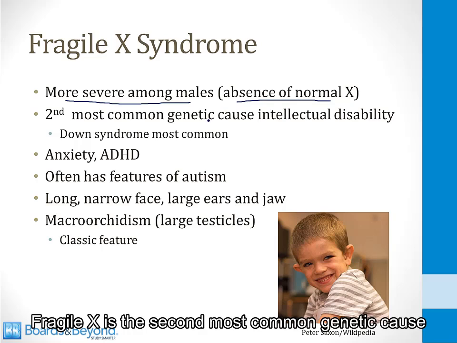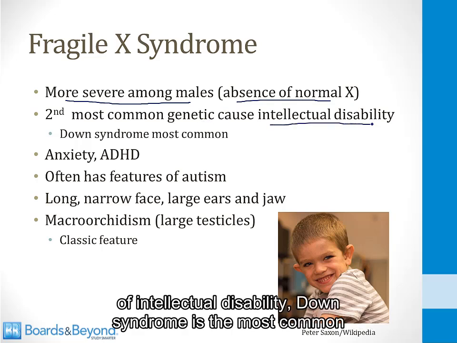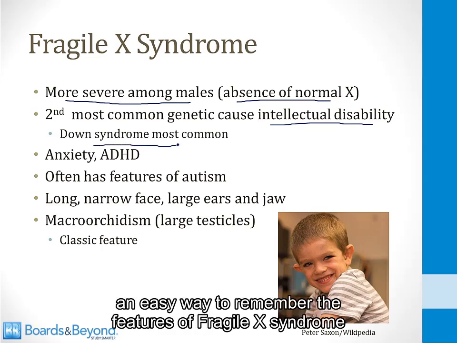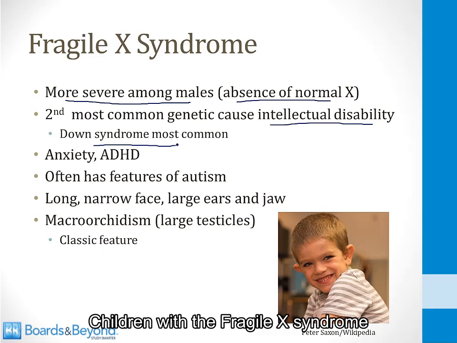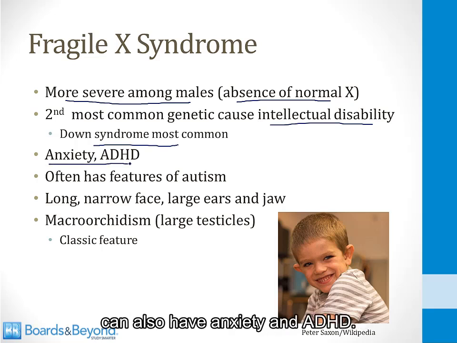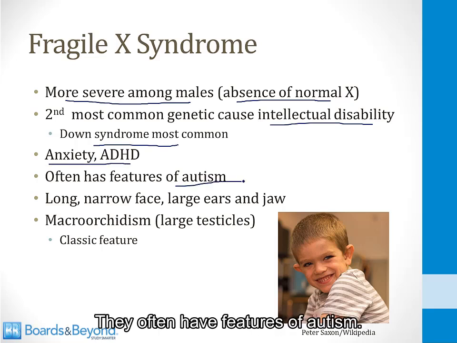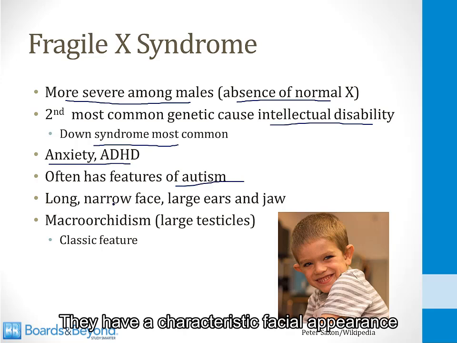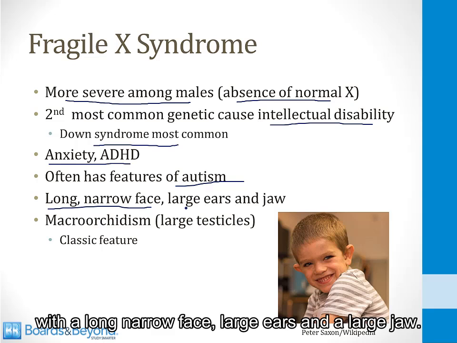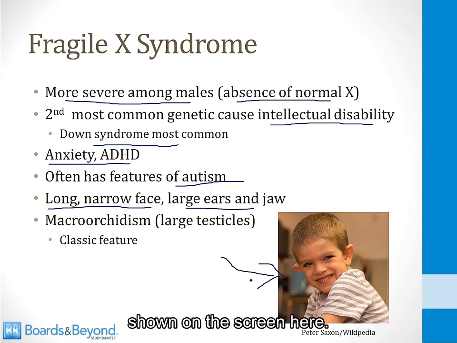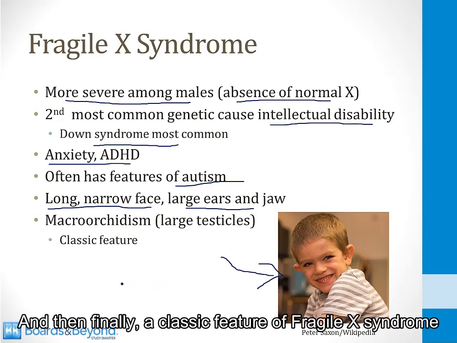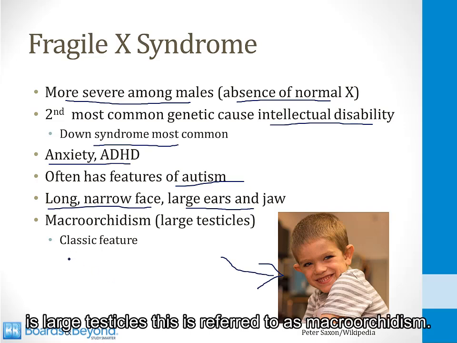Fragile X is the second most common genetic cause of intellectual disability. Down syndrome is the most common. An easy way to remember the features of Fragile X syndrome is to just think of it as a Down syndrome variant. Children with Fragile X syndrome can also have anxiety and ADHD. They often have features of autism. They have a characteristic facial appearance with a long, narrow face, large ears, and a large jaw. This is a picture of a child with Fragile X syndrome shown on the screen here. And then finally, a classic feature of Fragile X syndrome is large testicles. This is referred to as macroorchidism.